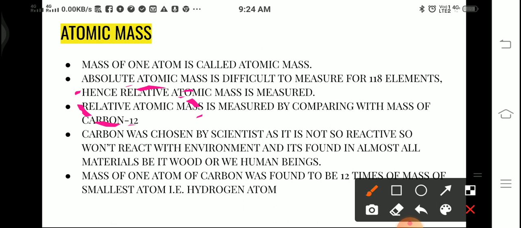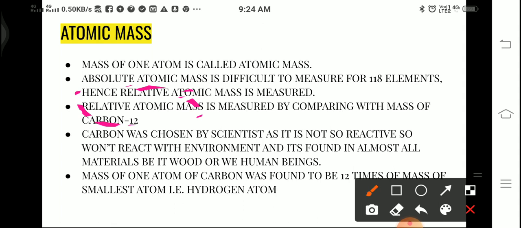We'll discuss later on. For choosing carbon there were certain reasons. First reason was that carbon is not so reactive. If it is not so reactive, then while measuring its mass, it won't react with the atmosphere. If it were reacting, maybe it would add some other atoms to it, and then what we measure would not be only the mass of the carbon atom, but the mass of any other atom which has reacted.